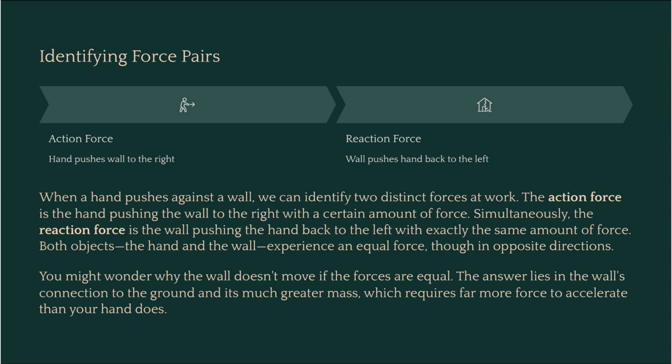Let's use a simple example to identify these force pairs. If you push on a wall with your hand, the action force is your hand pushing the wall. The reaction force is the wall pushing back on your hand. If you push hard enough to feel pain, that means the wall is pushing back on you with an equal force that is strong enough to cause that sensation.